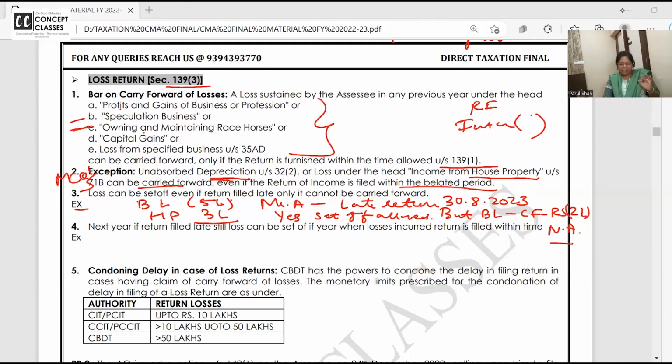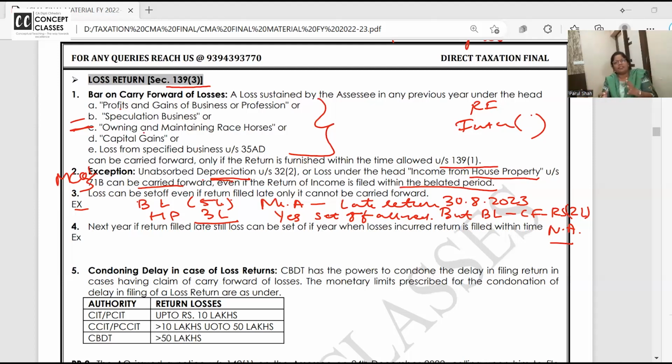Okay, I'll explain once again. Listen. If you file the return late, you cannot carry forward the losses which you normally carry forward for 8 or 4 years. But even if you file the return late, can you do the set off? You will know. First we do intra-head set off, then we do inter-head, sections 70, 71 and all. And then we carry forward.